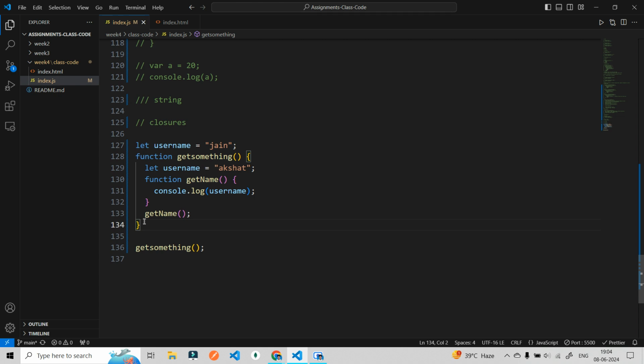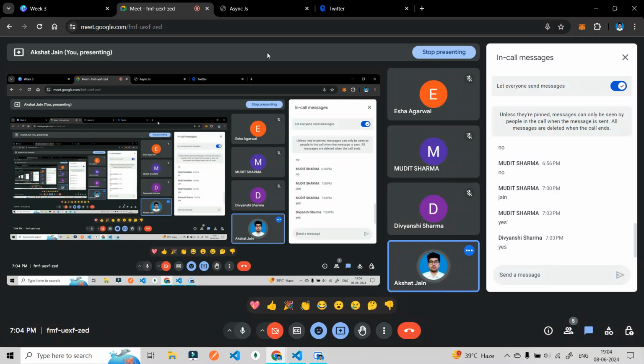Whoever is using it, in the same way we can make this particular function private and just give the output to the world. If we use this function, we don't want to show you the logic you are using. We just want to return the output, so we can use the output here. As simple as that. That is why we are using closures. Other than this, you are not going to use closures in your life, believe me.